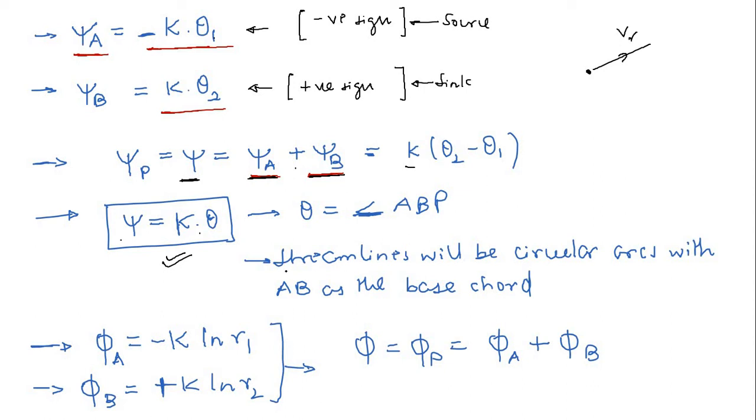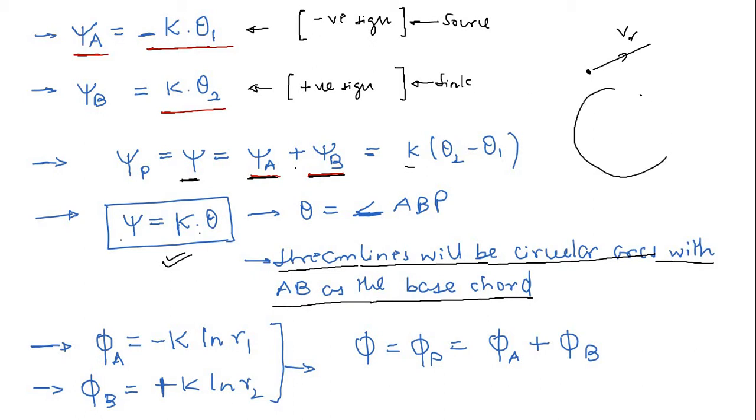So in this case it is very obvious that streamlines will be circular arcs, very important thing I mentioned, with AB as the base chord. If you remember, if you take any chord here, it doesn't matter at what point you are taking, this point, this point, this point, it will always subtend an angle of theta, right? And if you take this chord at the center, this is angle 2 theta, so this is always 2 theta, and that's why anywhere if you take any point on this and you join this, it will subtend angle of theta, right?